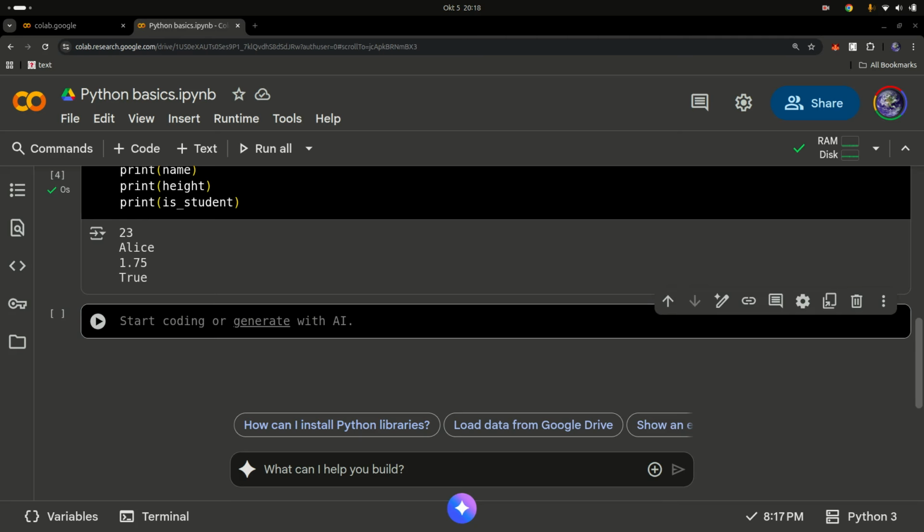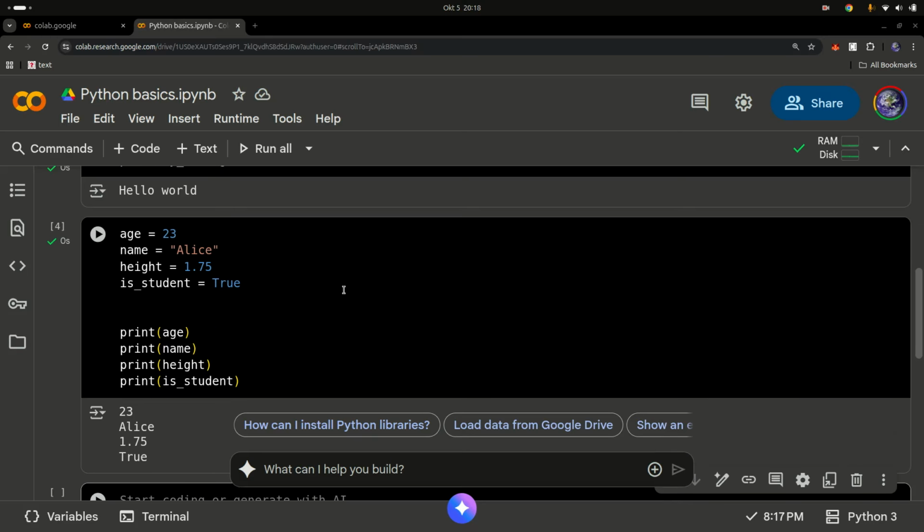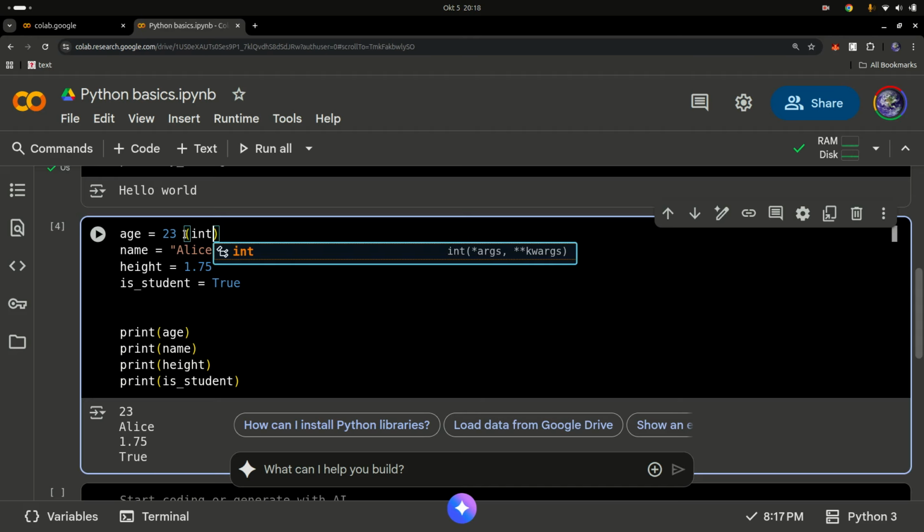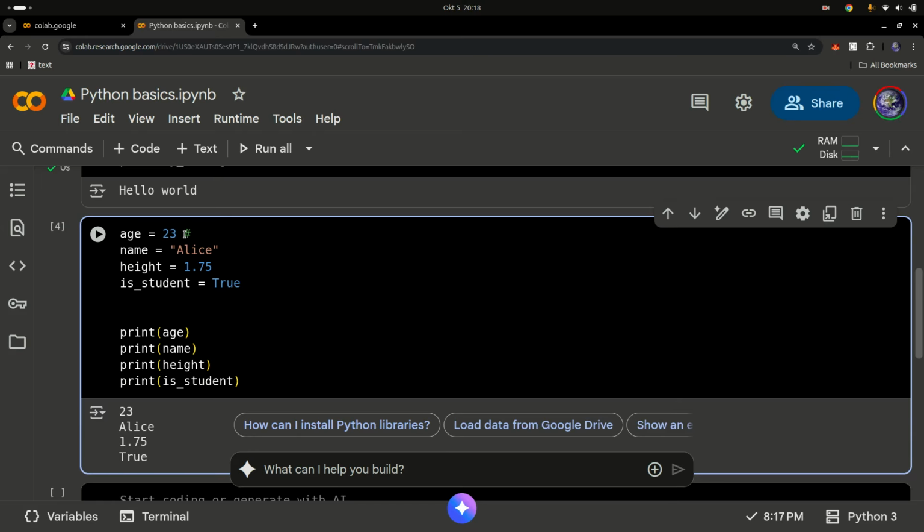Once that's done, we have different data types. Age is storing a number, so integers, which are also called int for short in Python. I can keep some notes here and say integers, and in Python we refer to them as ints. We also have float. Float stores floating point numbers, decimal numbers. And then we have strings. Strings are this one right here. Anything in single quotes or double quotes is called a string, and in Python we call them str.